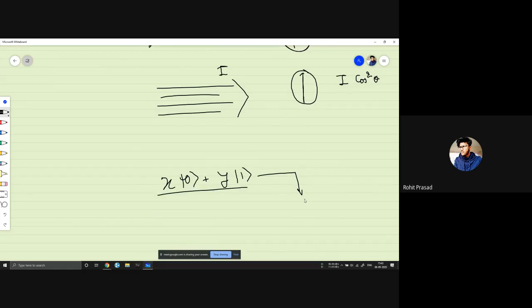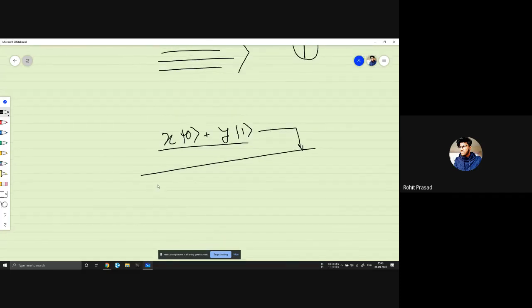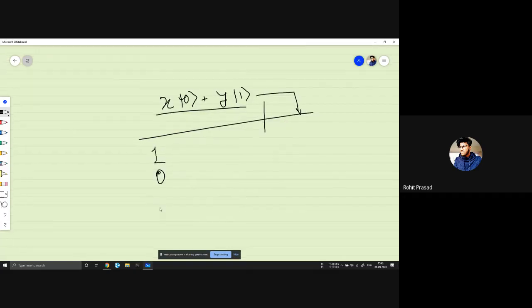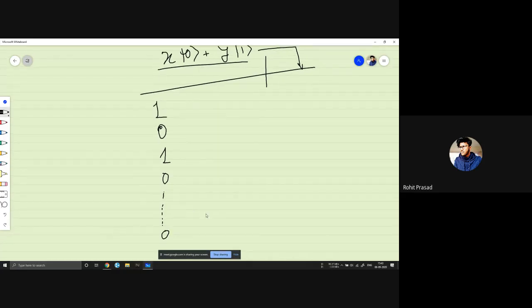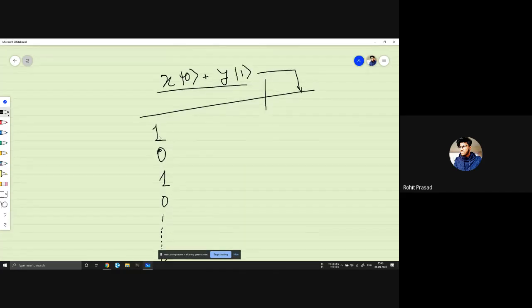We make this state and we take a measurement. For the first try we get 1, for the second try we get 0, for the third measurement we get 1, for the fourth measurement we get 0, and by doing this 1,000 times we see how many ones we get. Let's say for 1,000 measurements we got 501 ones and 500 zeros.